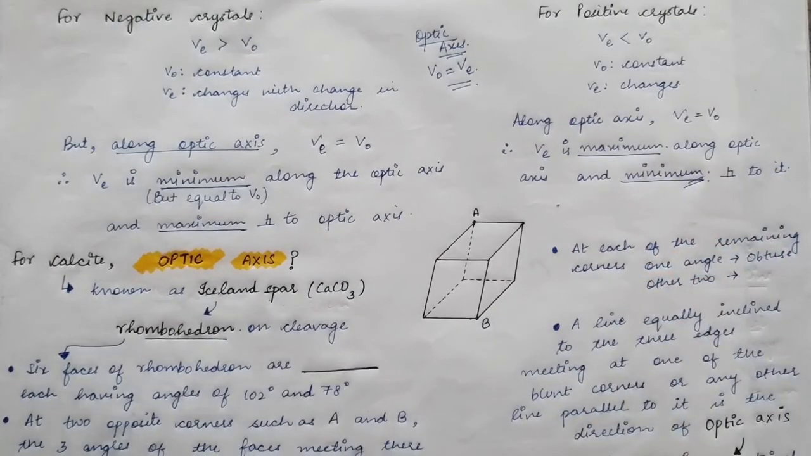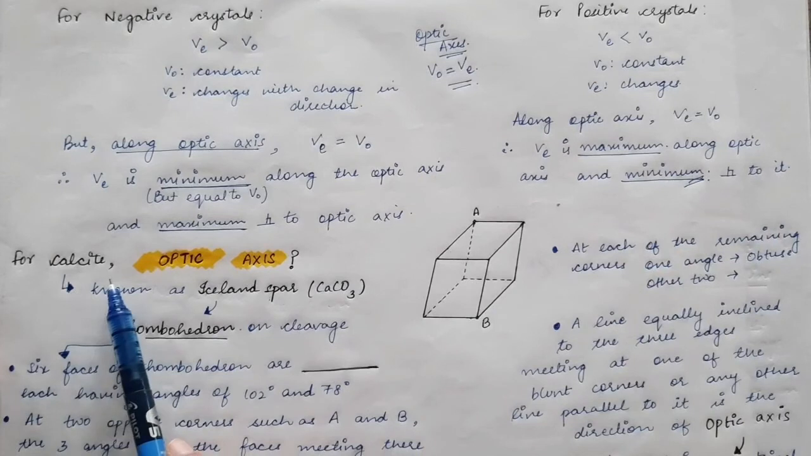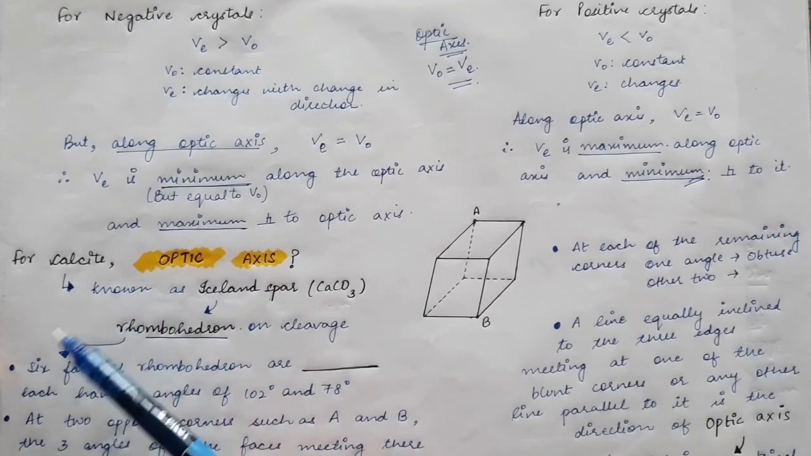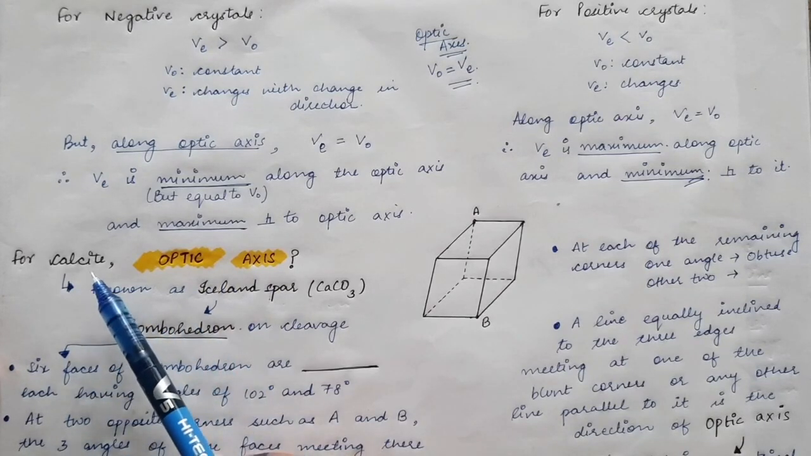In the next lecture, we will discuss the calcite crystal, what the optic axis is in this calcite crystal, and how we construct the Nicol prism from the calcite crystal.